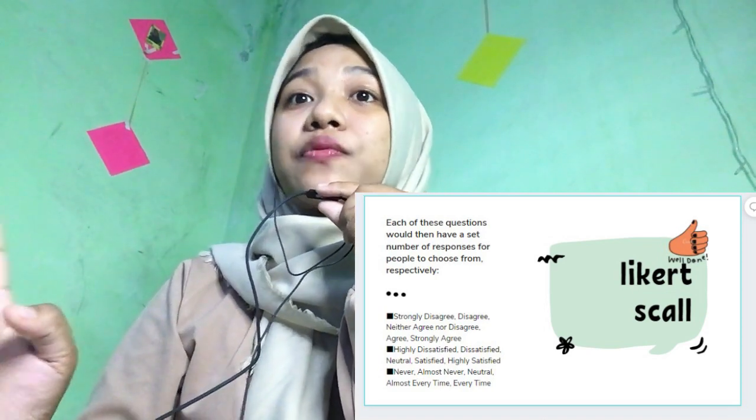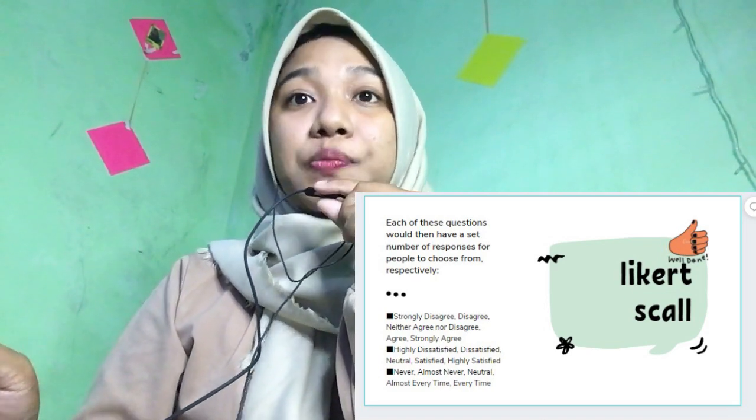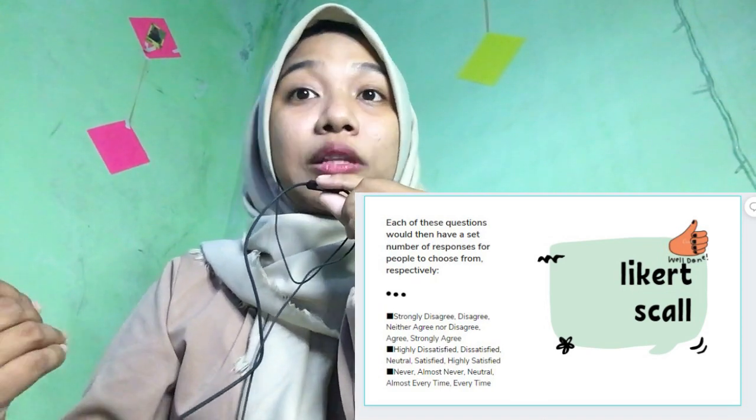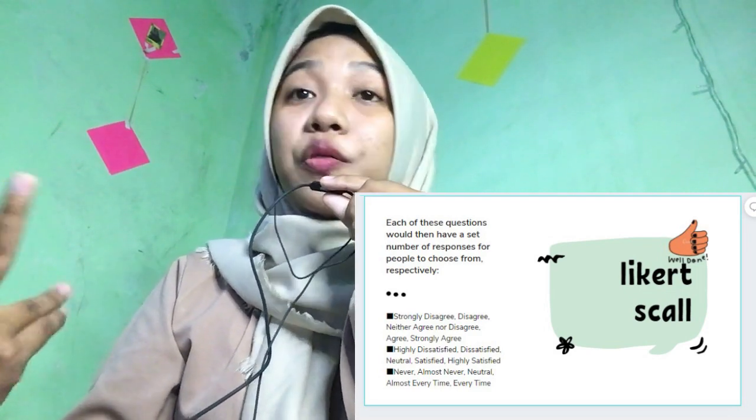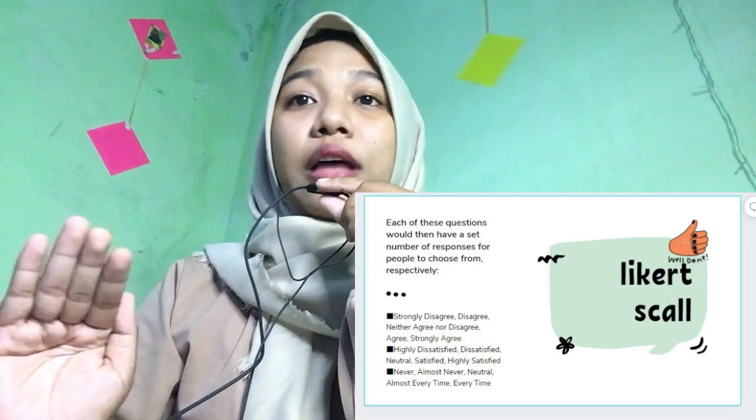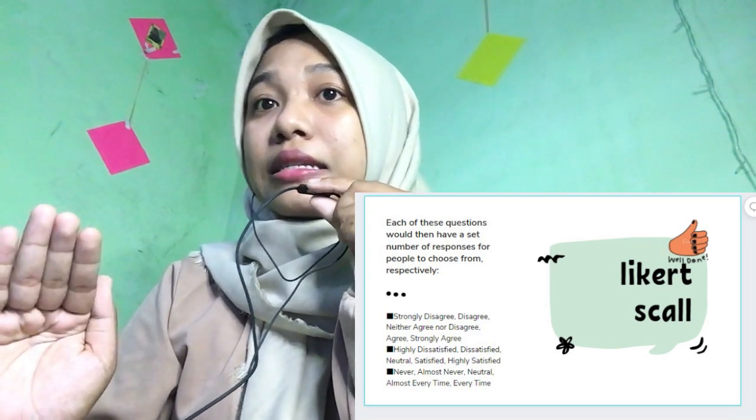Each of these questions would then have a set number of responses for people to choose from. For example: strongly disagree, disagree, neither agree nor disagree, agree, strongly agree; and highly dissatisfied, dissatisfied, neutral, satisfied, highly satisfied; like never, almost never, neutral, almost every time, and every time.